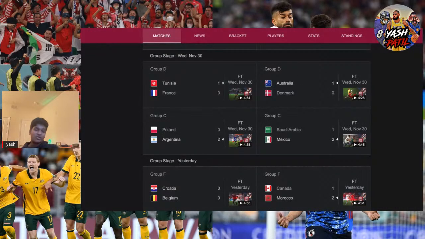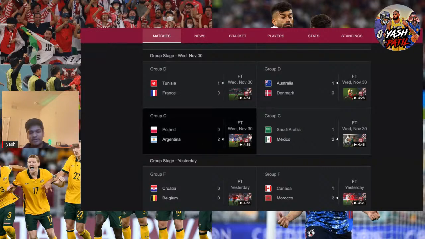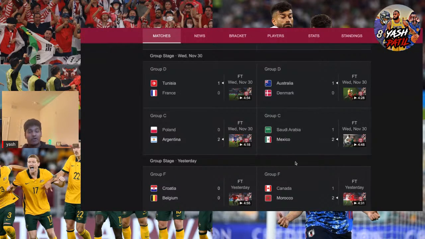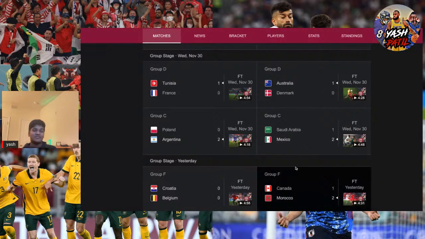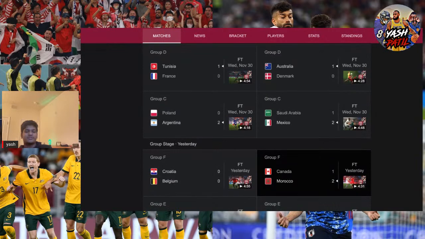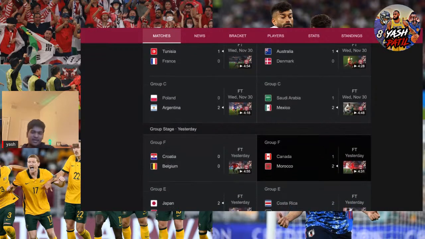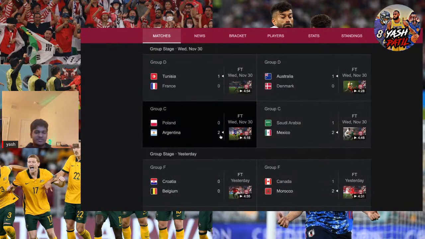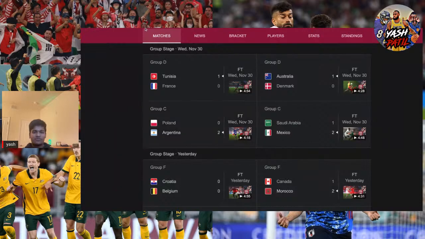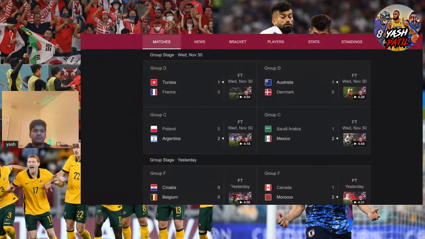All right, now we have Argentina, Poland. Yeah, this was a good one for Argentina. Messi missed the penalty early on, but then Argentina pretty much dominated the game. Poland wasn't able to do much. Poland still advanced. Saudi Arabia and Mexico are out. This was so crazy. The day we were watching this, this was Wednesday, and all 4 teams weren't even qualified yet. So there was a point where I think Poland.